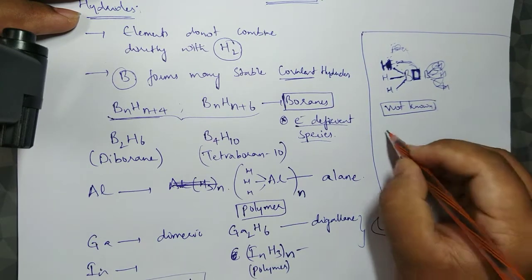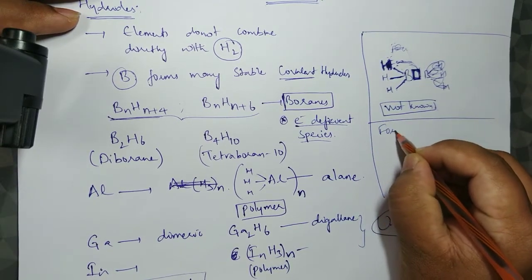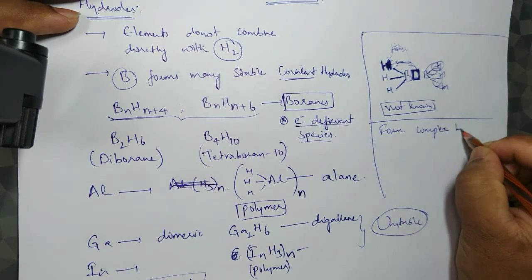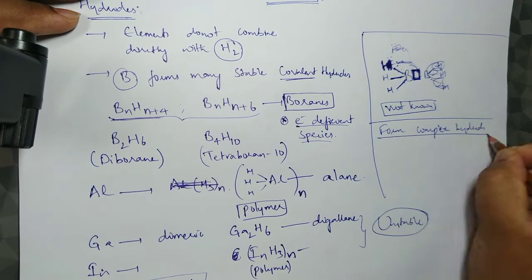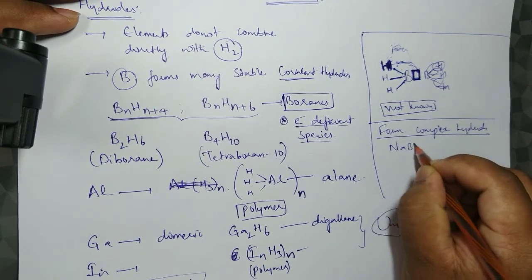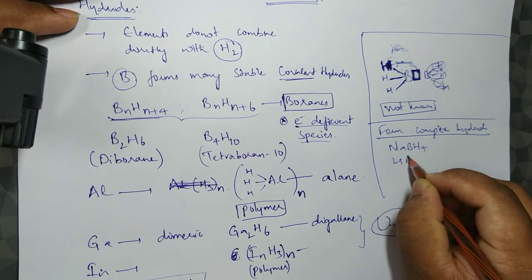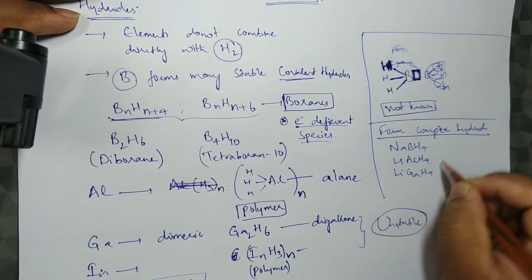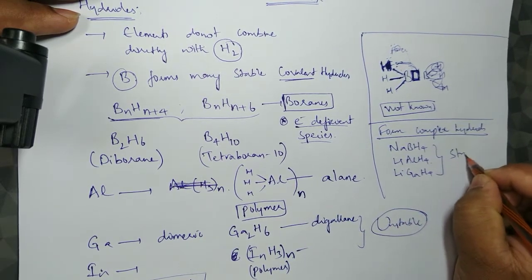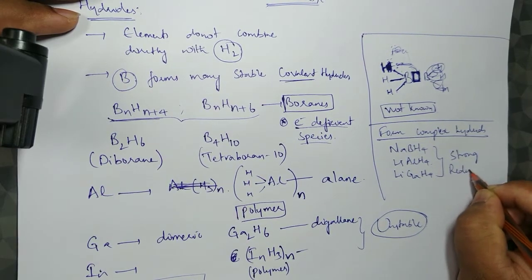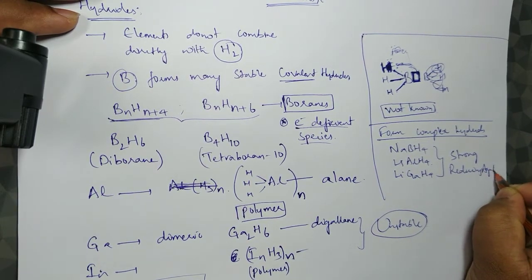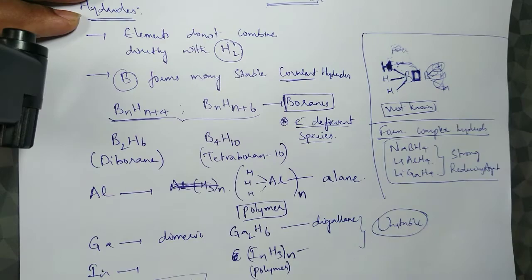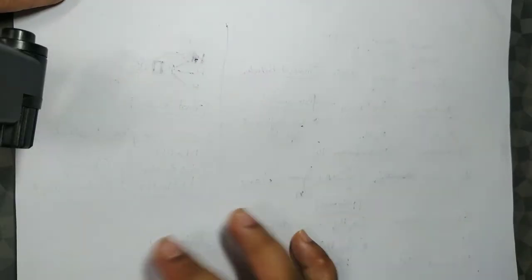Apart from this, they also form complex hydrides like NaBH4, LiAlH4, LiGaH4. All these are complexes, and they are very strong reducing agents. In organic chemistry we will talk about this point very often. So they are very strong reducing agents. Fine, that's all about hydrides. Now let's talk about halides.